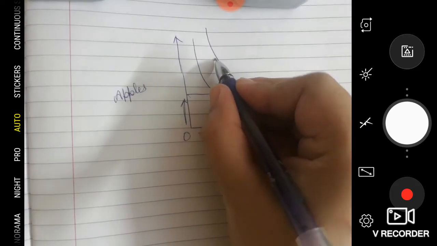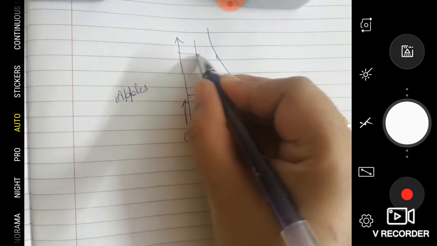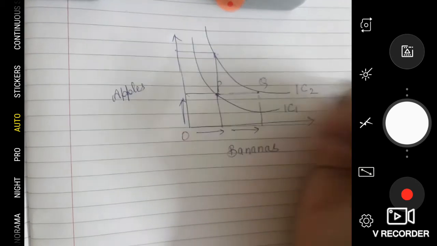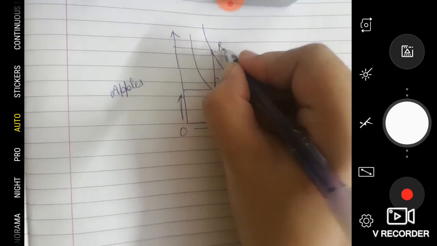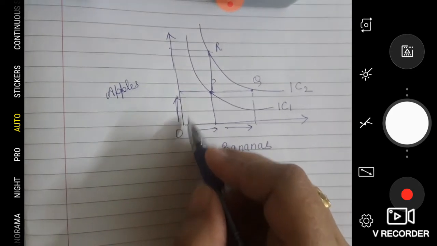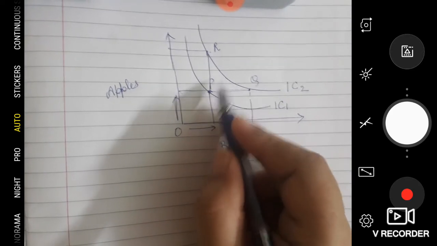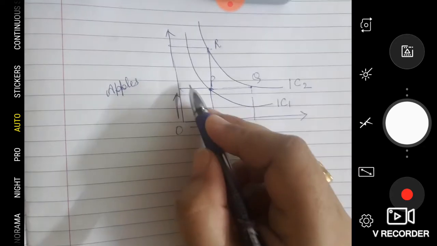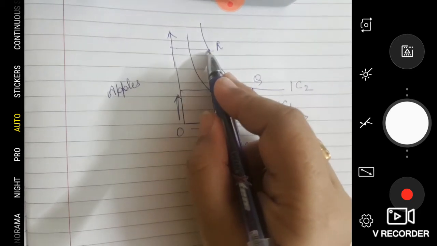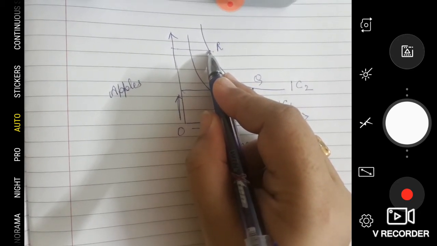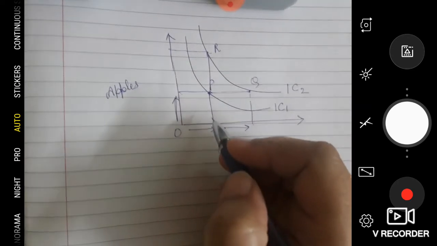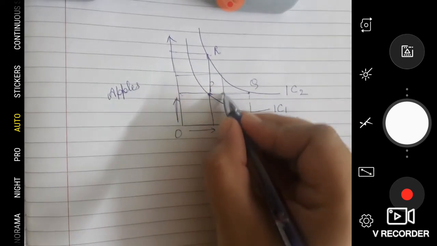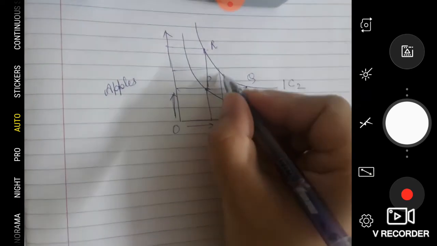I increase the quantity of apples, I come to this point, let's call it R. So I am moving from IC1 to IC2 by either increasing the quantity of bananas, getting point Q, or increasing the quantity of apples, getting point R, keeping the other quantity constant. Or what is the next way to move from IC1 to IC2? Either I increase the quantity of both the commodities, apples and bananas.